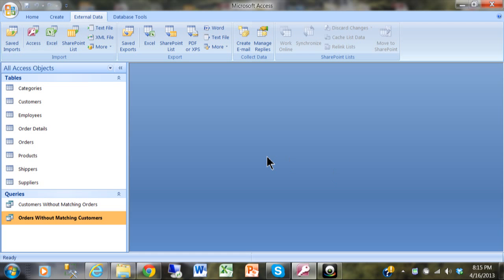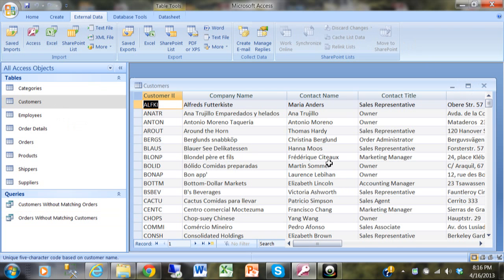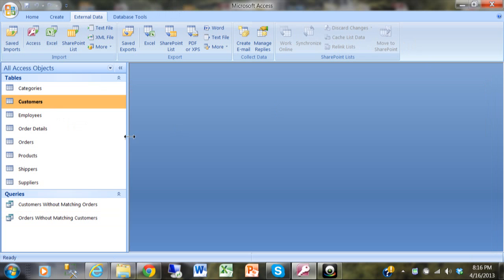In this video, we're going to talk about table relationships in Microsoft Access. Now, here we have a simple database, and this is actually some of the tables that come with the Northwind Access database. When you buy Microsoft Access, it comes with it. Notice how we have the customers table, and then we have the orders table.